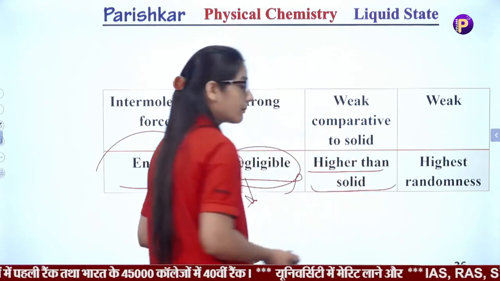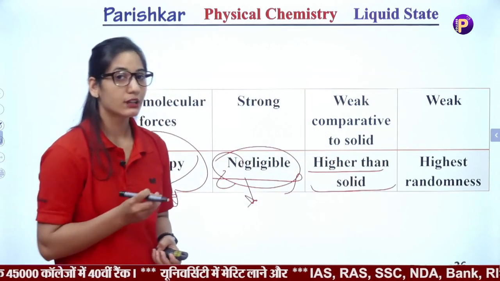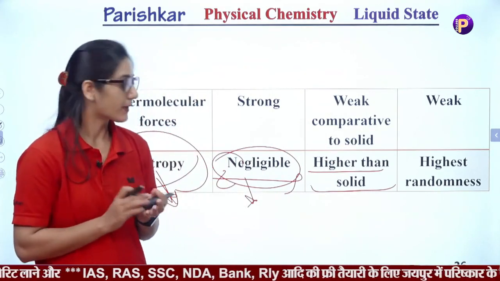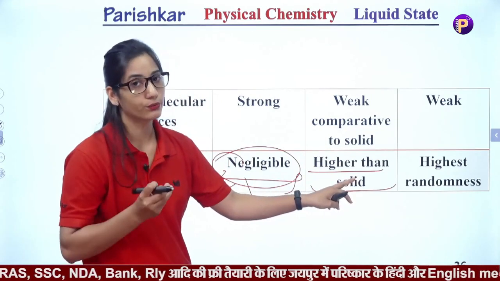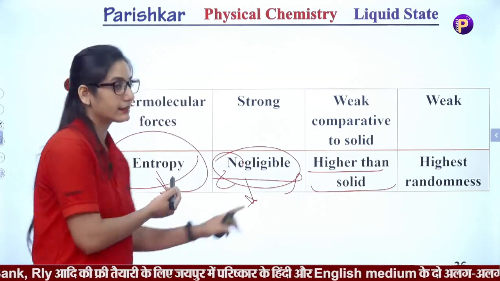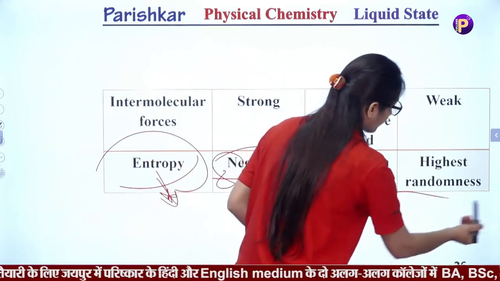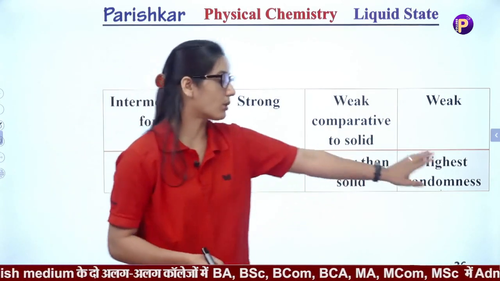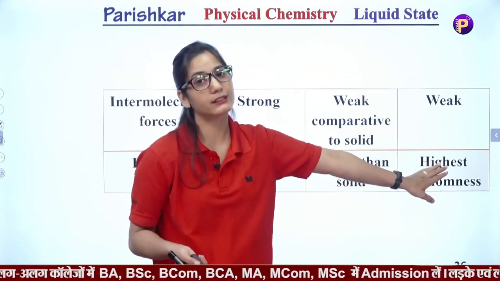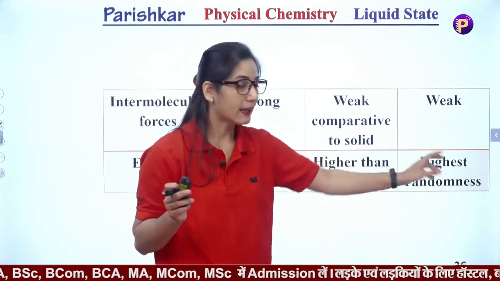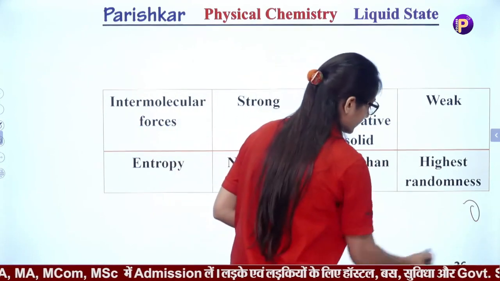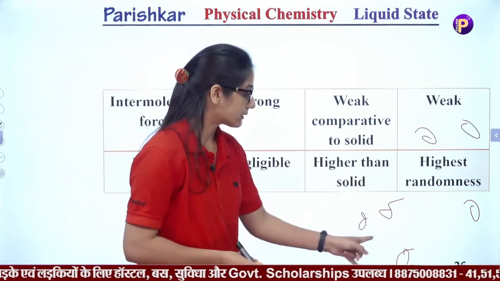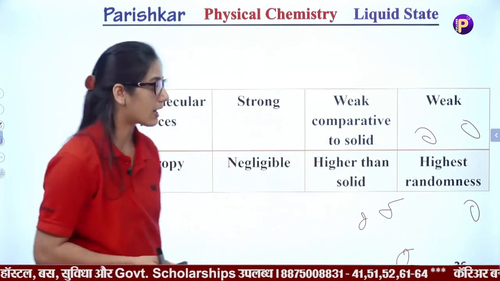There is randomness in the liquid state, because particles of liquids move from one place to another or move over each other. The particles have the ability to move, so they can show some randomness compared to solids. The entropy or randomness is highest in the gaseous state, because particles of gases occupy the space of the container and have the weakest interactions. The particles of gases move randomly in space, and that's why they have maximum randomness or highest entropy.